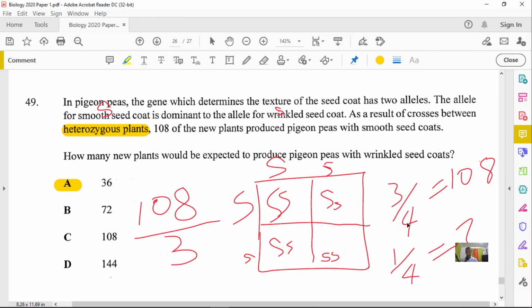3 parts out of 4 equal to 108. So what is 1 part equal to? 108 divided by what? 3. All right, so I hope you get that, understand that.